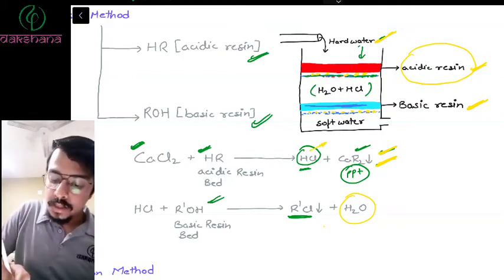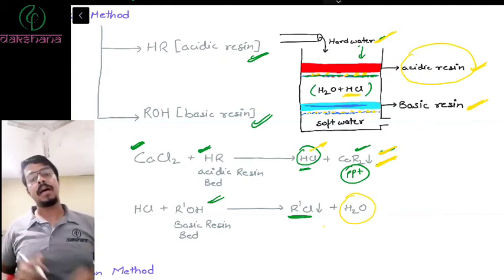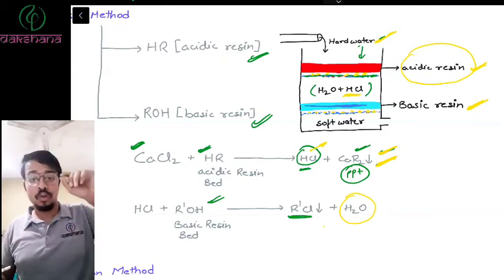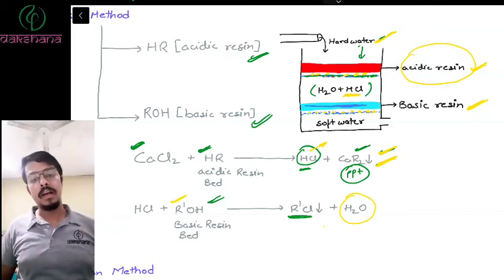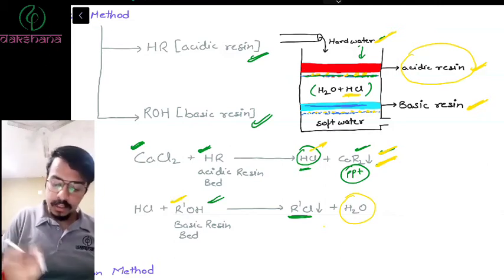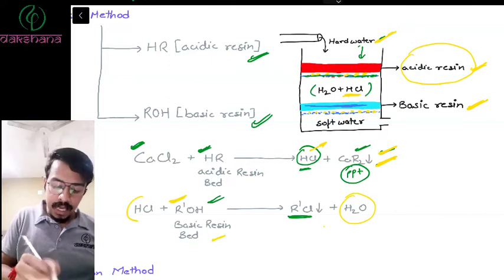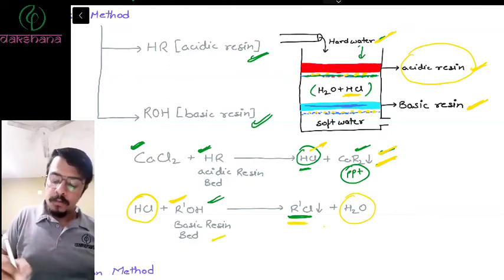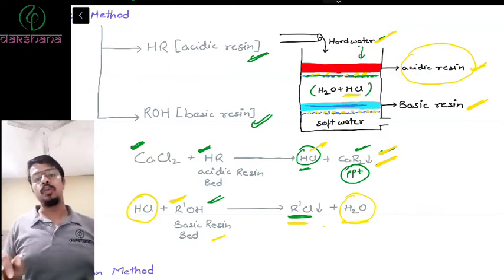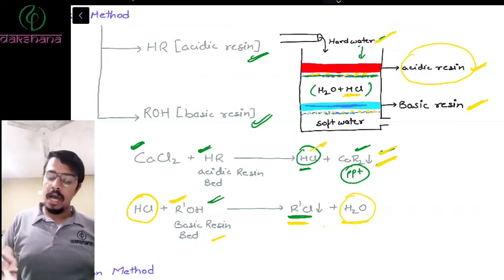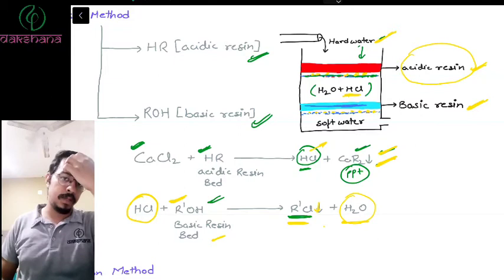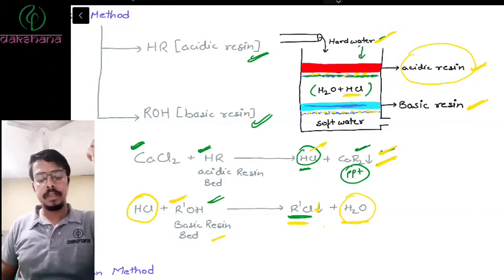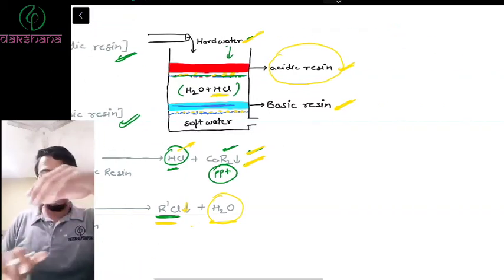But what happens here is this solution becomes acidic. The water becomes acidic. So to remove the acidic nature, we add basic resin. And the basic resin reacts with HCl and forms R-Cl plus H2. And that R-Cl is also a precipitate. This part is clear. Right? We can do it for the reverse one also.